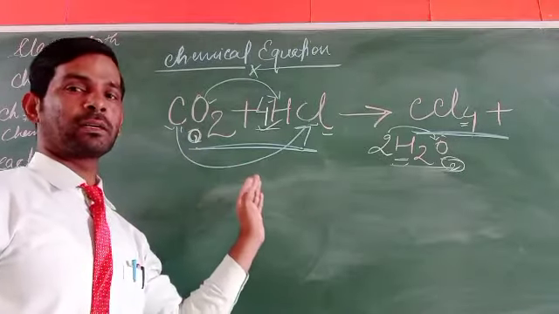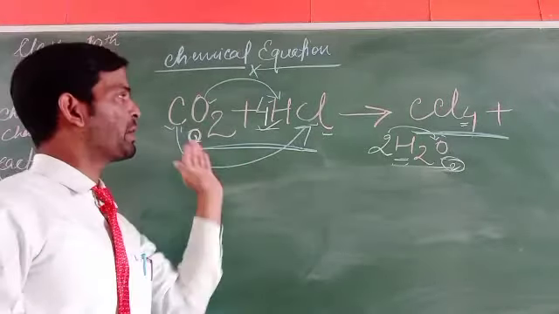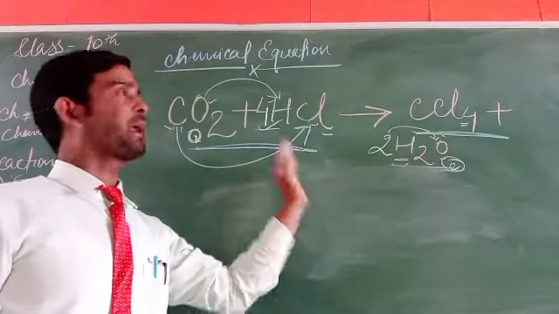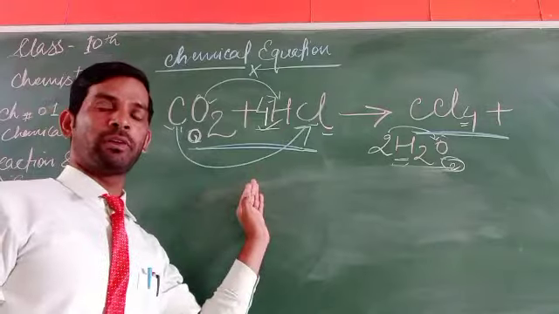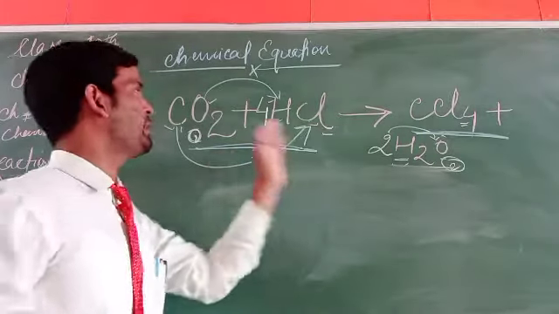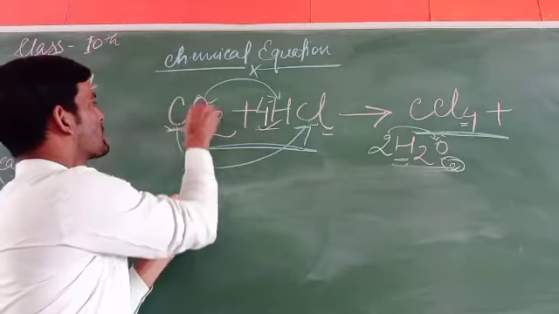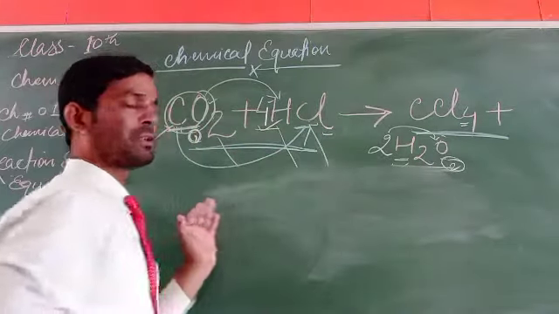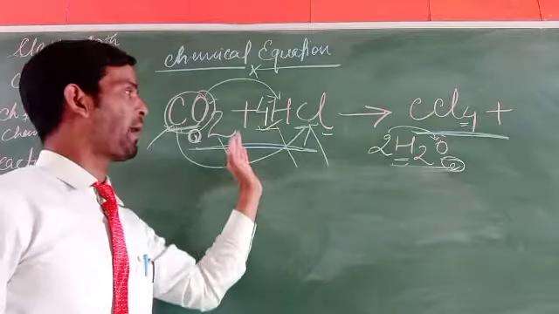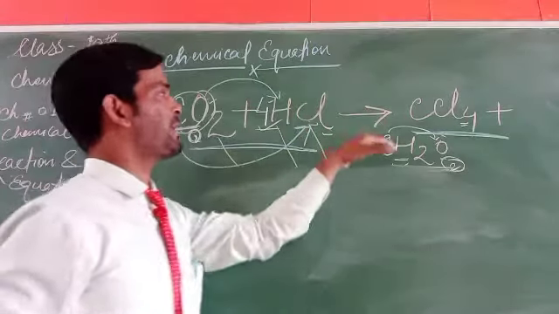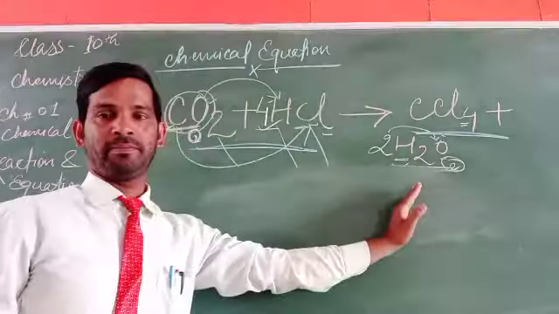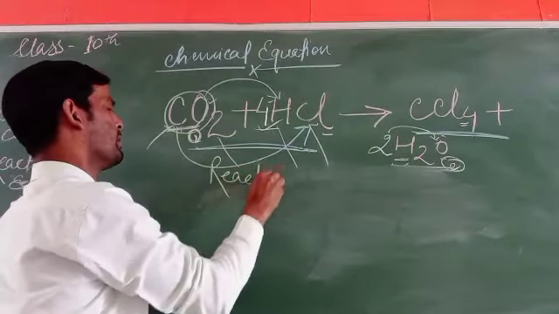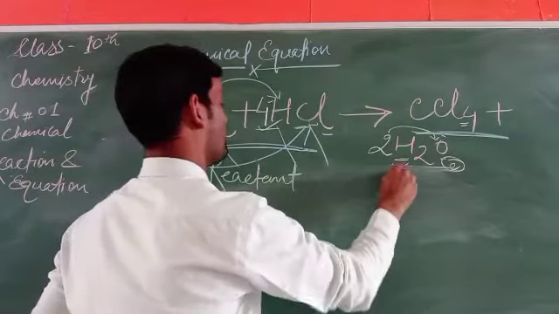There is a chemical reaction happening. So the chemical equation is the expression of chemical changes in terms of chemical symbols.